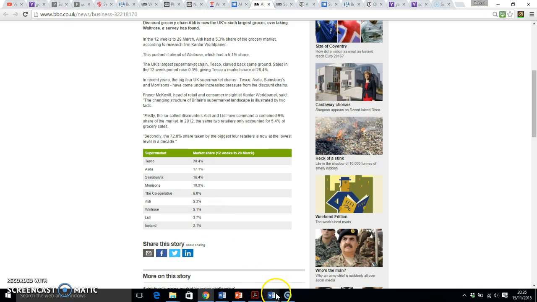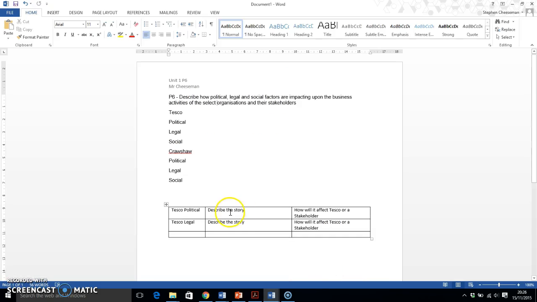So in terms of social, using the figures, describe the story. So Tesco's social, describe the story. From these two articles, I am able to describe how Tesco's, the number of people wanting to shop at Tesco's is going down, the number of people shopping at Aldi and Lidl is going up. How would that affect Tesco's if they start having less customers? What does that mean for the store? Try and describe that in as much detail as you can.